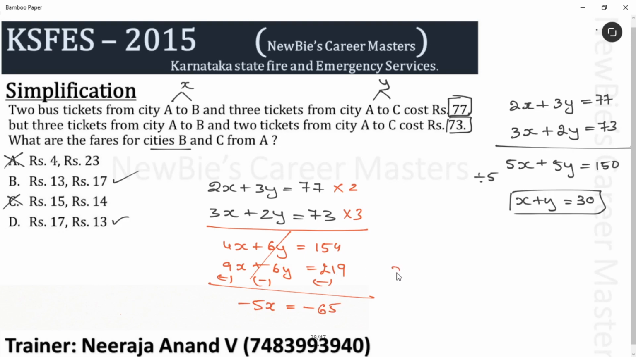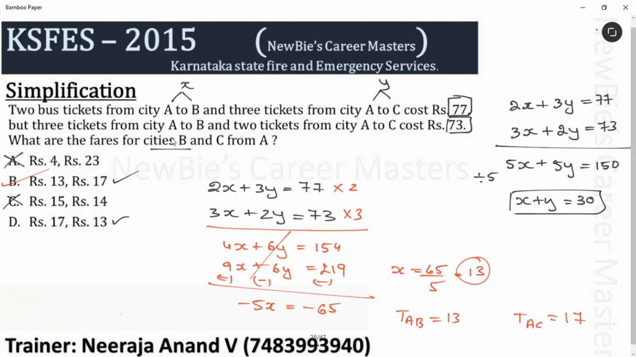What is the x value then? 65 divided by 5, we get 13. What is the meaning of this? The ticket from A to B fare is 13 rupees. If the ticket from A to B is 13 rupees, what about the ticket from A to C? Very simple, 17 rupees. Am I clear? Then we can fix option B as the answer for this question.